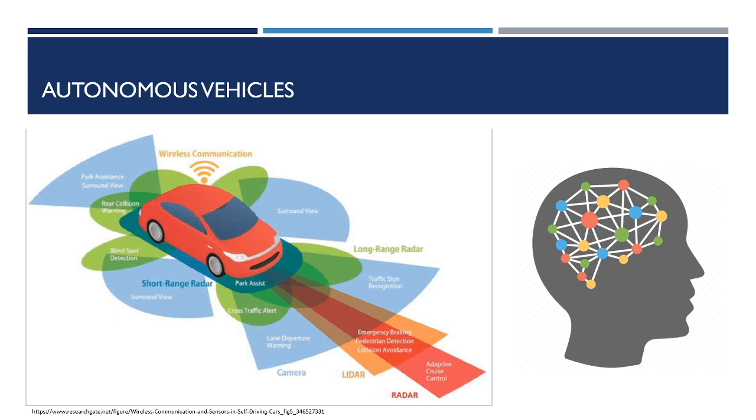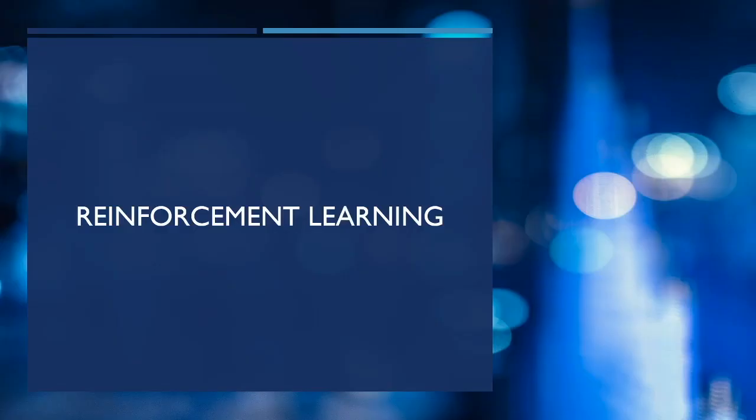What makes these vehicles smart is the huge number of sensors they are equipped with. For example, cameras, lidars, radars, and so on. And since this is a lot of information and it is difficult to process in an analytical way, usually artificial neural networks are used. This project focuses mainly on reinforcement learning, so I will briefly explain what reinforcement learning is and its main concepts.